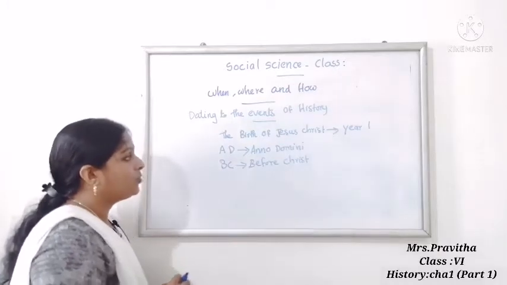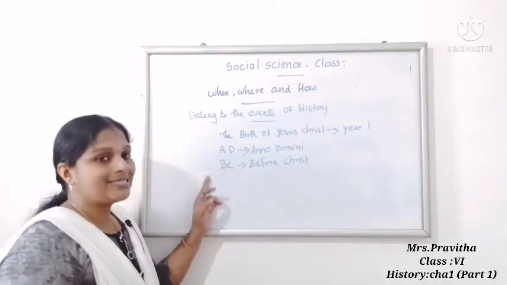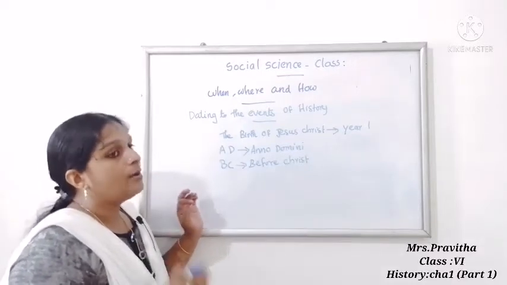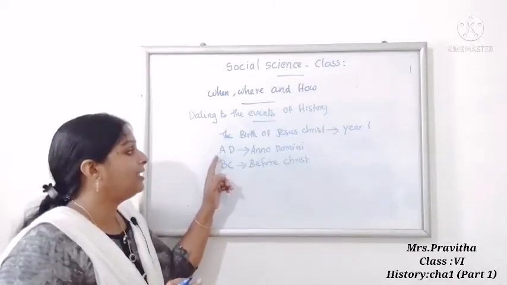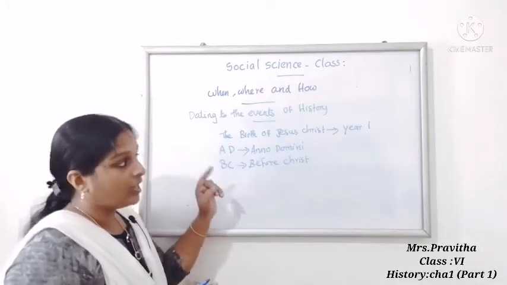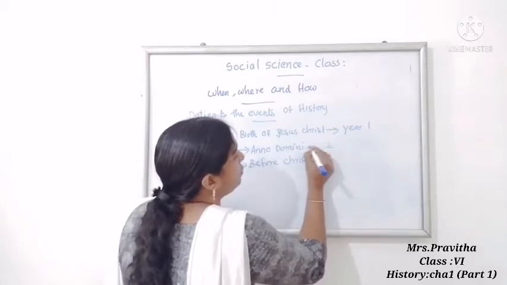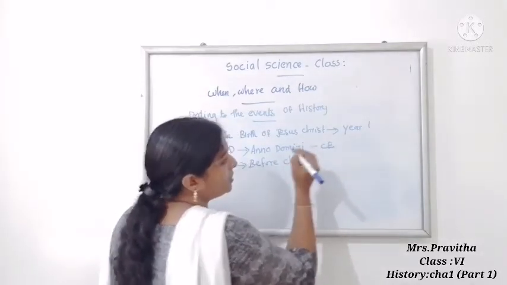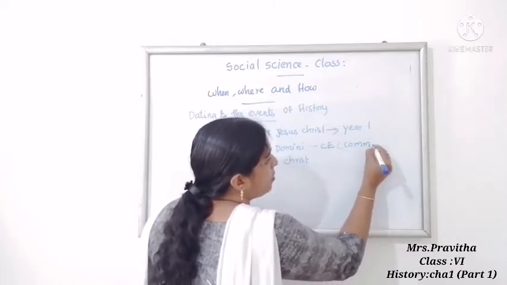So ma'am told the children about AD and BC. Historians use these terms, as ma'am already told you. But nowadays historians are not using the terms AD and BC. Instead of AD, historians are using CE. CE means Common Era.